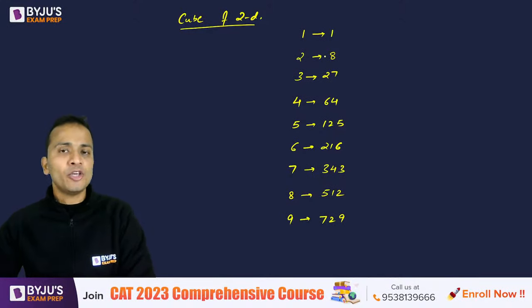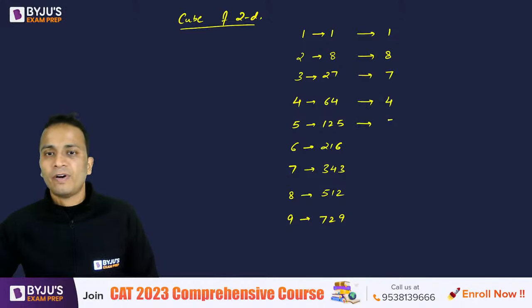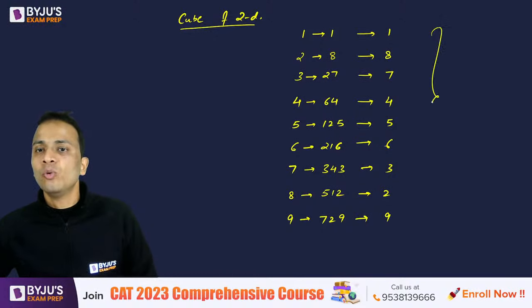So let me write the unit digits here. The unit digits are 1, 8, 7, 4, 5, 6, 3, 2, and 9.